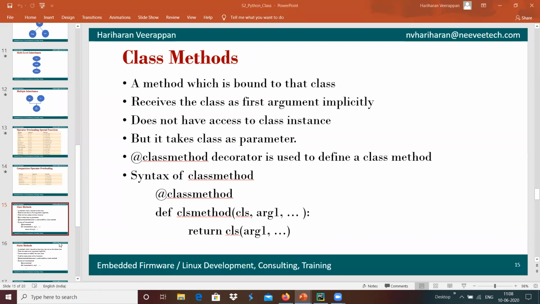We can define a class method, which is a method bound to that class, which receives the class as the first argument, and we can use that class method to create an object. We will see how we can create it.